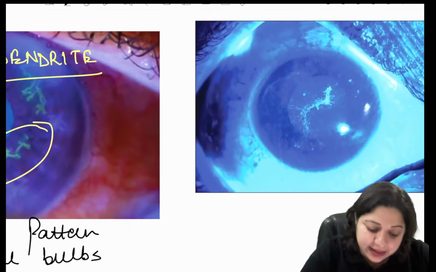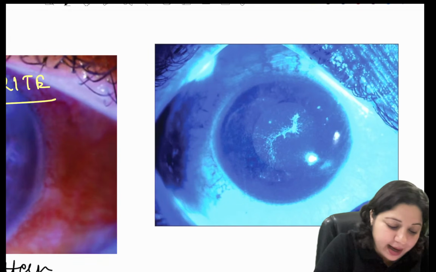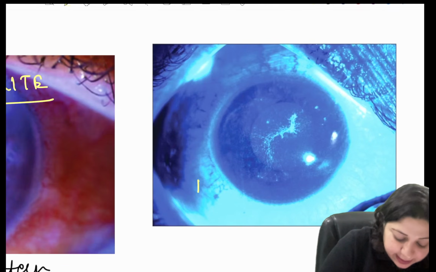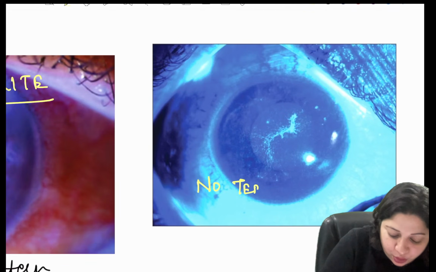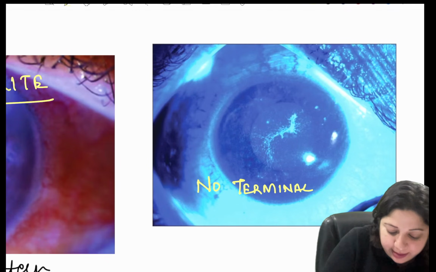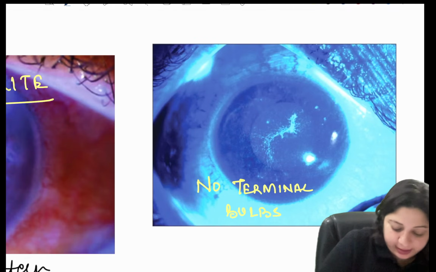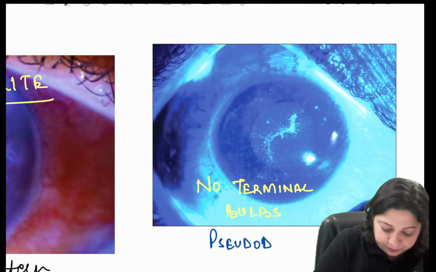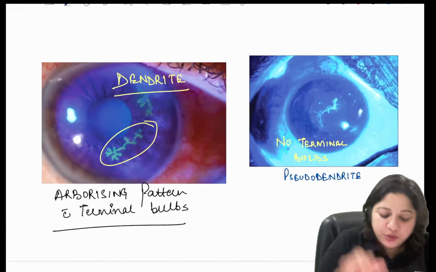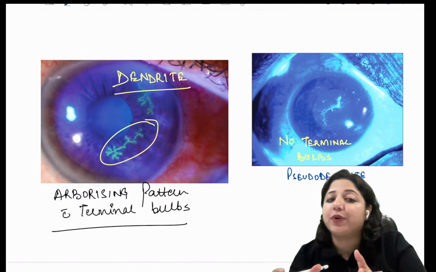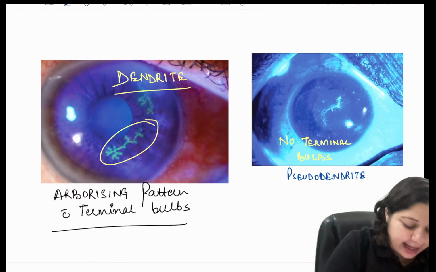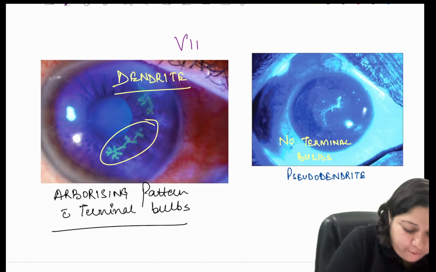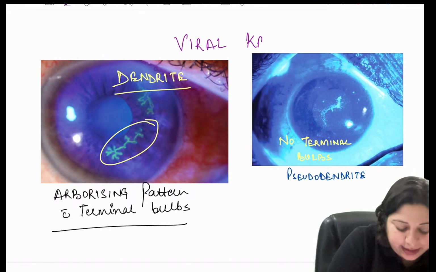Whereas if you see this lesion, there are no terminal bulbs. So what do you call them? You call them pseudodendrites. So now the question is, where do you get to see dendrites? These are actually seen in cases of viral keratitis.